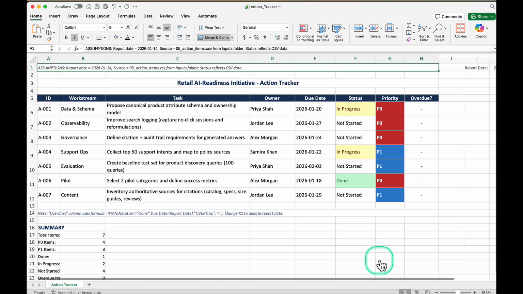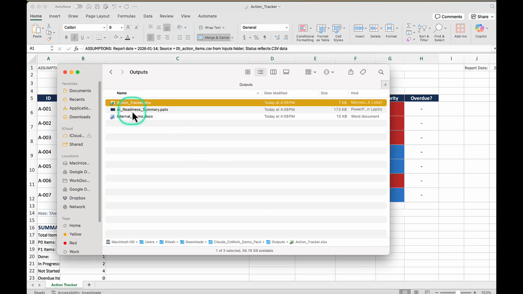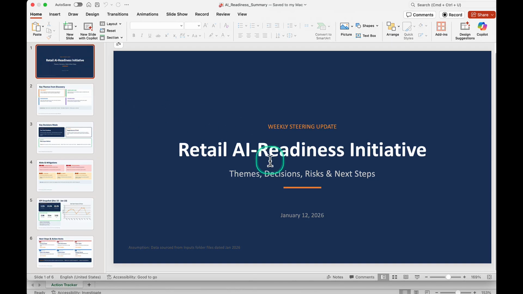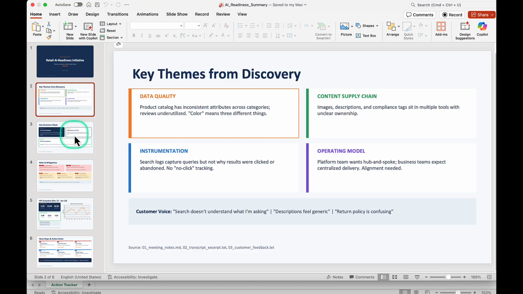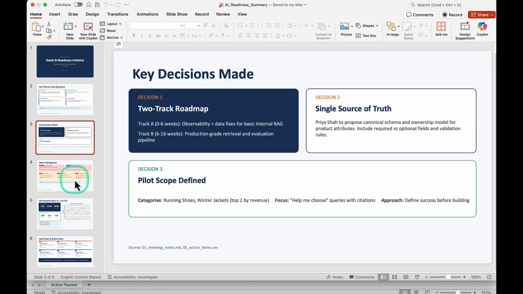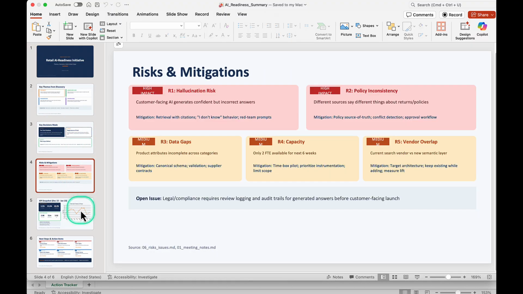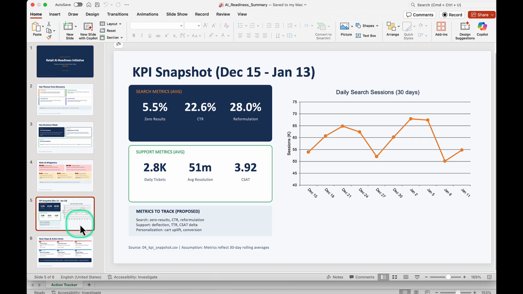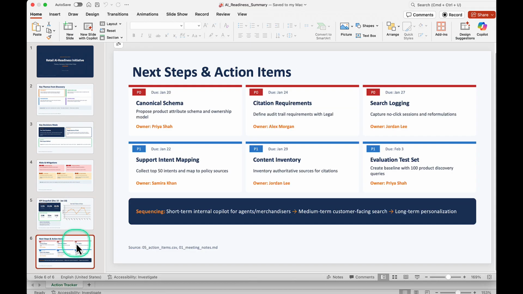Now, finally, the slides. Just want to make sure that it covers some of the items we need. Cool. So we have the slides ready. It has multiple themes. Yep, key theme. We have the decision. We have risk and mitigation plans, and the KPI snapshot, and then probably a next step. Typically for a board-friendly structure, that is what we had requested.